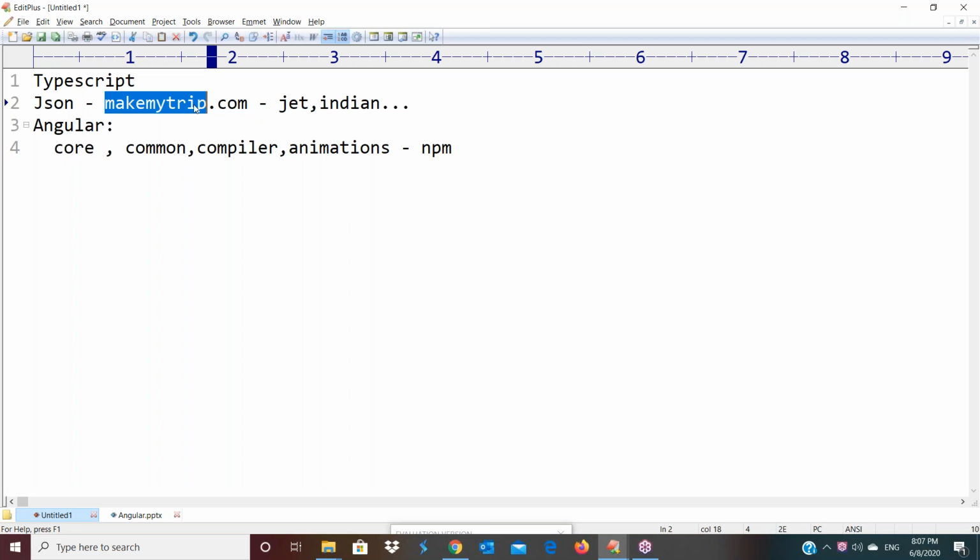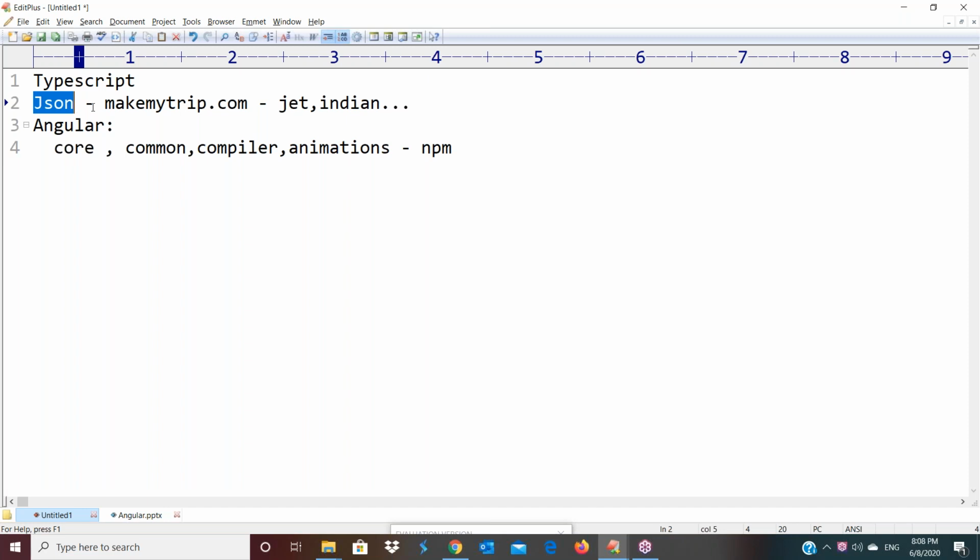When you come to an Angular application, for example, there is a registration page. On the registration page, the user will enter values in text boxes. Those values we are sending to a server side script, like JSP or ASP or Node.js, these service calls we are calling. I will explain how to call these API services, everything. At that time, we are taking the support of JSON. Between browser and server, we are transmitting data with the help of JSON.